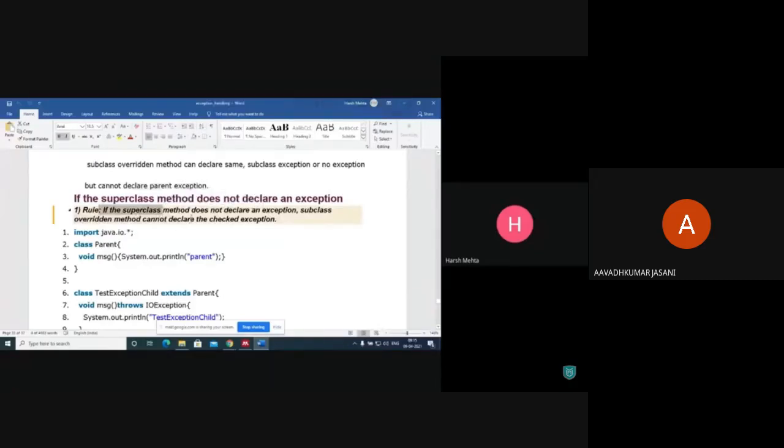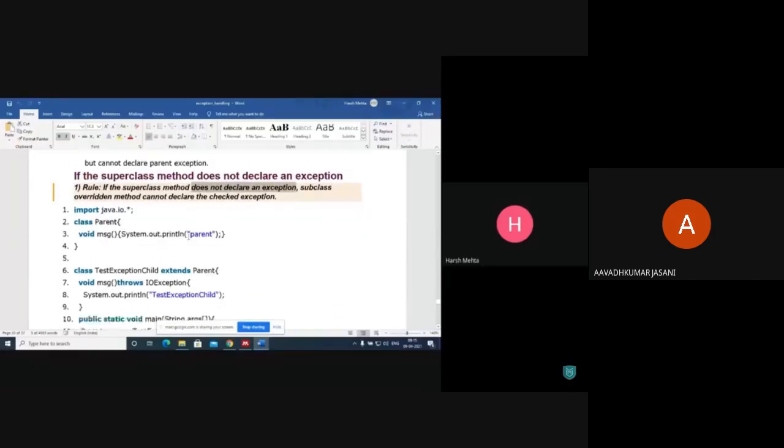A superclass method does not declare an exception. Subclass overridden method cannot declare the checked exception.